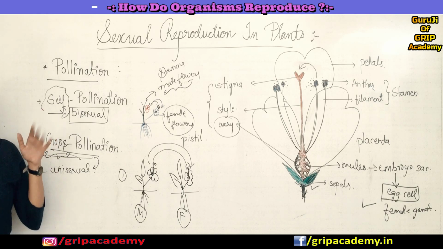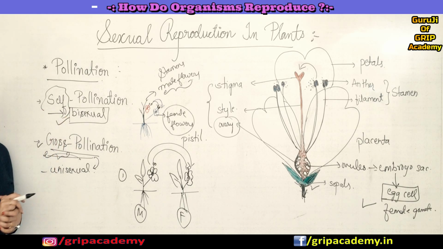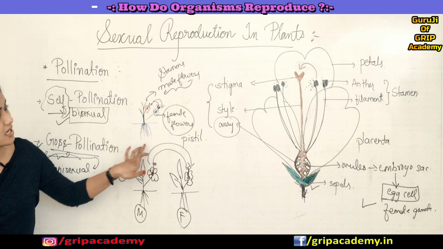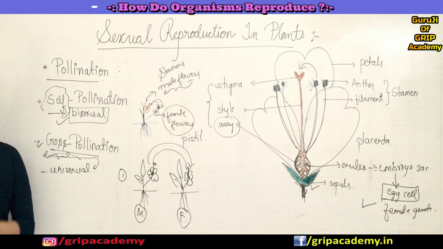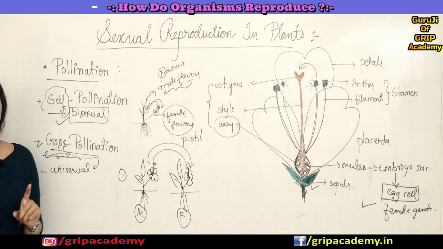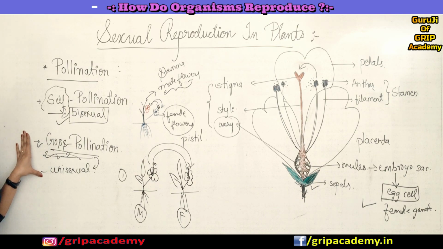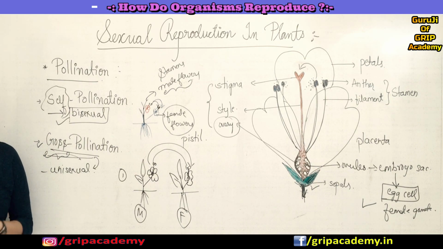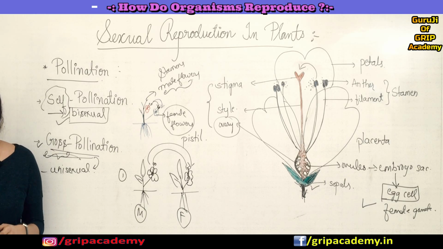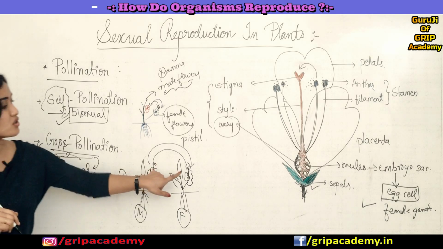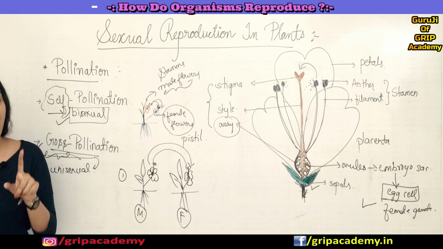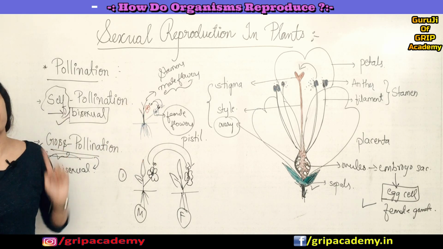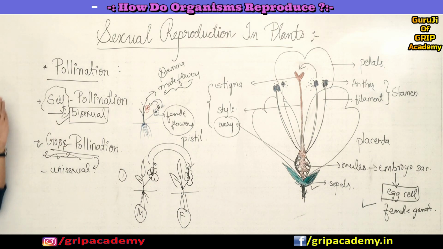And self pollination, most of the time it happens in bisexual flowers. It also happens in unisexual flowers, as you can see in this example, the maize plant. Got it? So no doubt, right? Self pollination means the same flower or flowers of the same plant. Cross pollination means different plants, different flowers. Those flowers should be born on different plants, but in self pollination, two different flowers are born on a single plant. So this is all about self pollination.